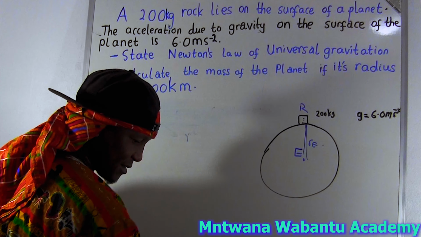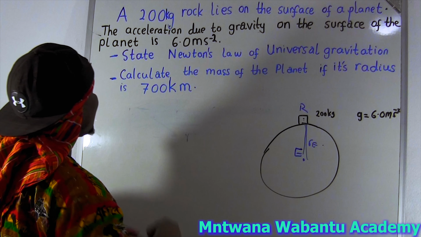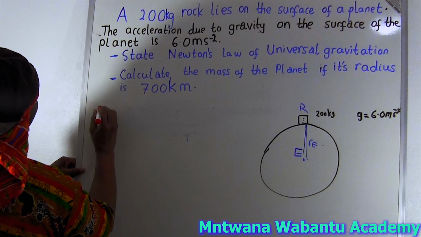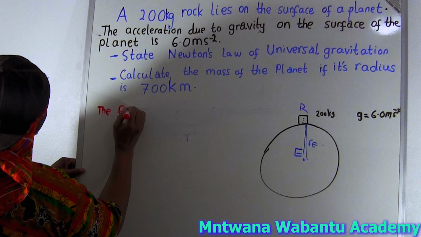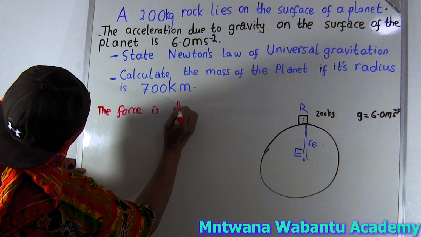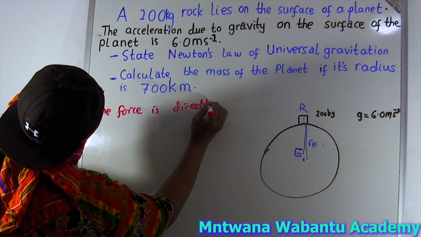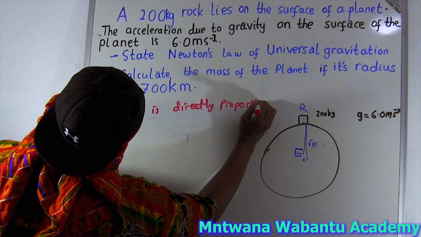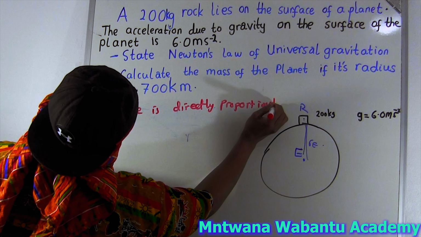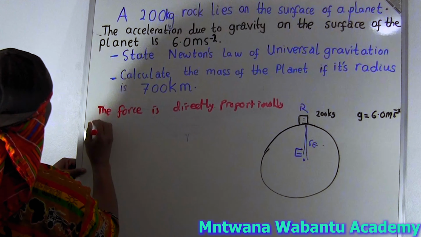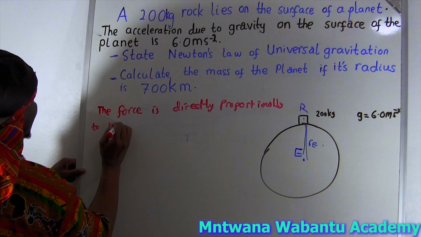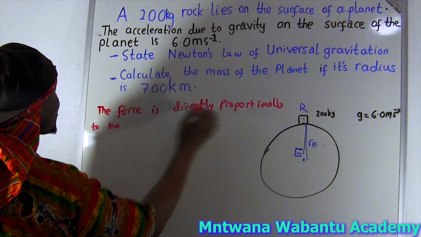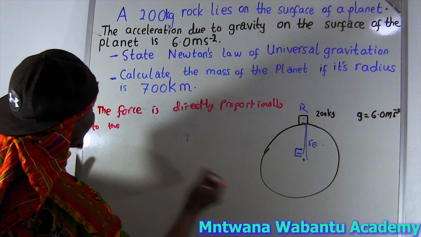So let's define it. The force is directly proportional to the product of the masses.